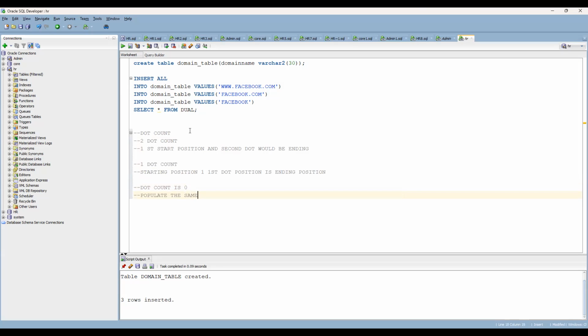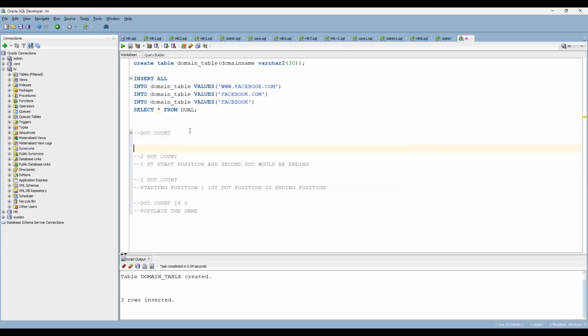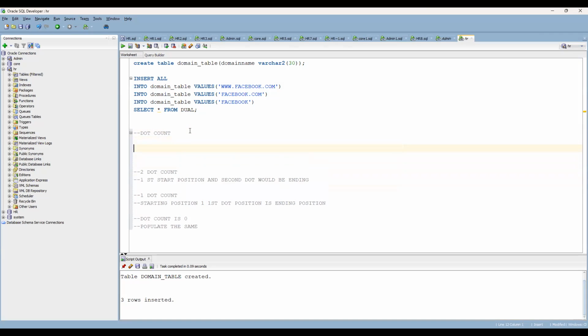Now what are the things which we can use? This is the way you have to identify the solution. First, how can you find the dot count? This is the first thing you have to understand. In a simple way, select the domain name, nothing but a domain name, we can take it up here. So I wanted to populate that.